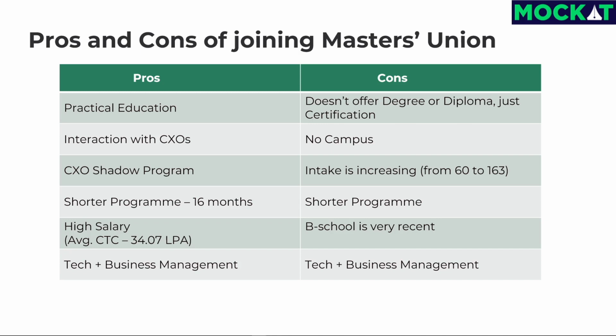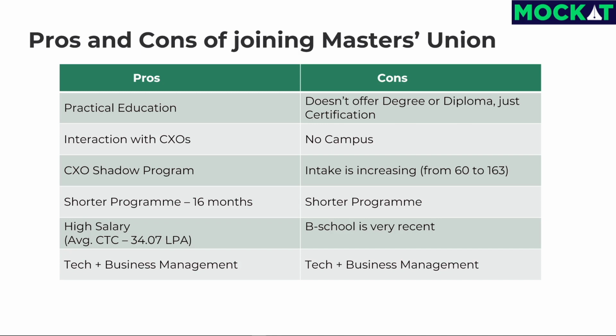The cons are, Masters Union does not offer a degree or diploma, it just offers a certification. Masters Union is not UGC recognized and not AICTE accredited, similar to ISB. Masters Union has no campus. The intake has increased from 60 to 163, which can affect the average package.